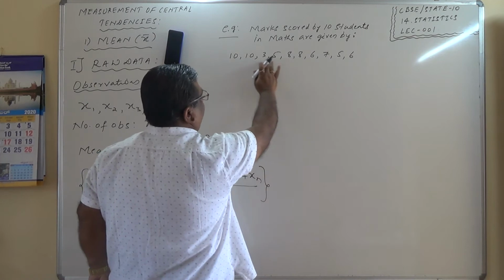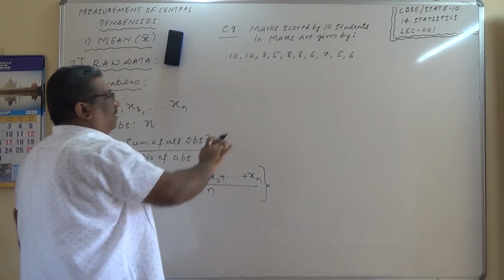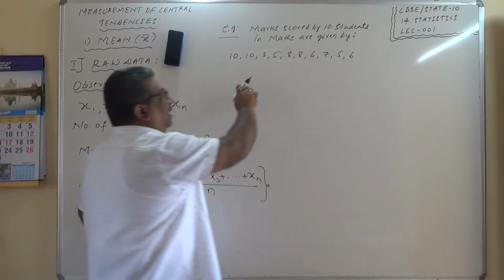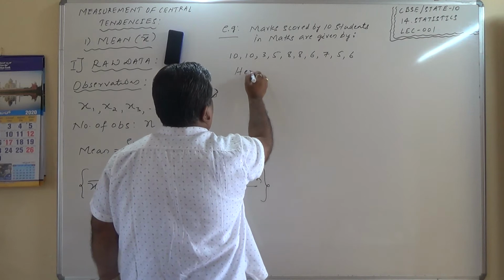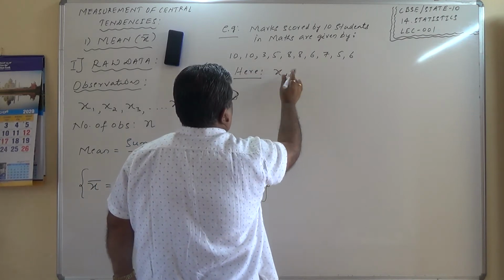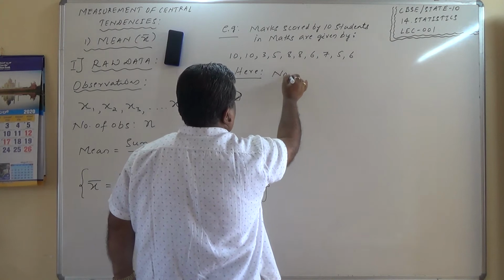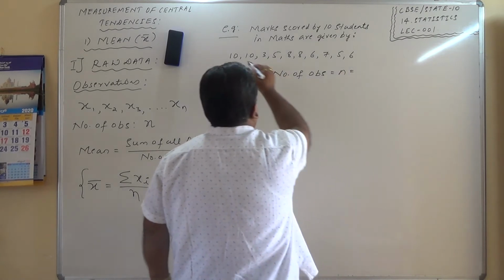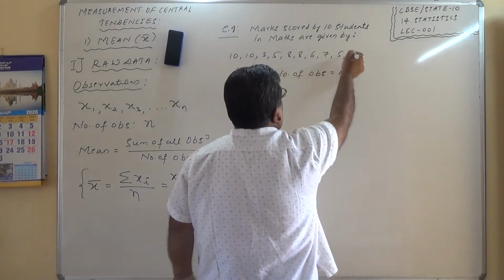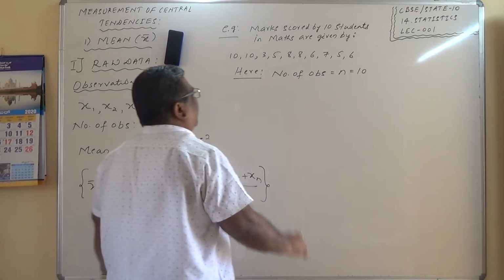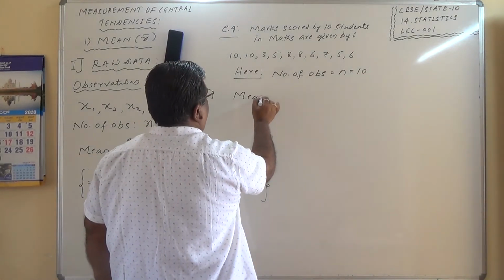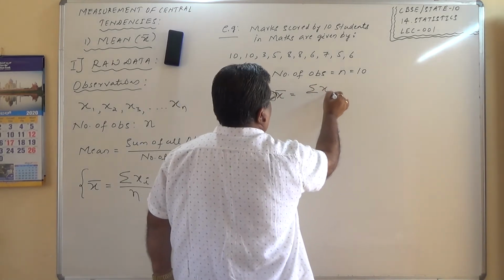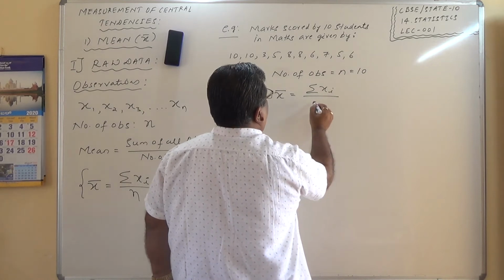All these are x1, x2, x3. These are the observations, and the arithmetic mean is given by x bar is equal to sigma xi divided by n. Here let me write the number of observations: n equals 1, 2, 3, 4, 5, 6, 7, 8, 9, 10. Of course 10 students it is given. So mean is given by x bar is equal to sigma xi divided by n.